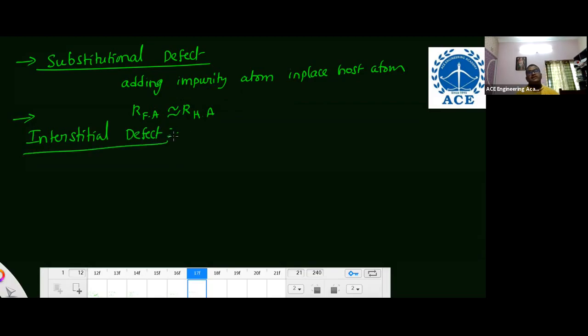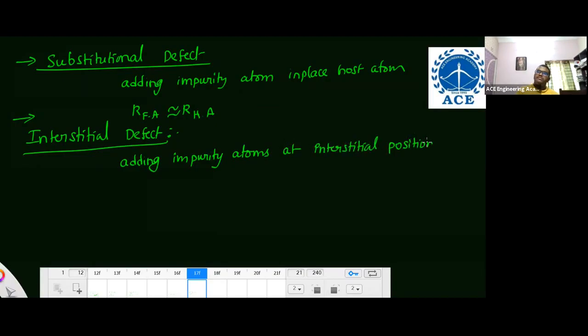The next is interstitial defect. What is interstitial defect? Adding impurity atoms at interstitial positions. For this, the main condition is that the foreign atom size is very, very small in comparison with the host material atom. These are basic definitions. You have to remember them. Right?